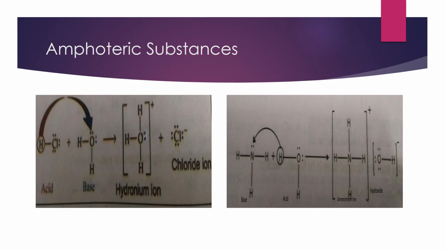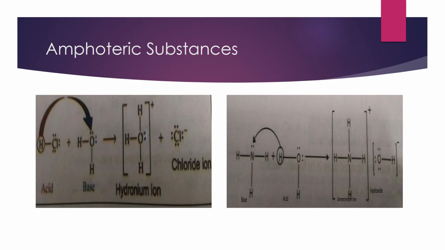While in the other example, the reaction between ammonia and water, you can clearly see that water is donating the proton to the ammonia. It means here the water is acting as the acid, while ammonia, as it is accepting the proton, is acting as the base.